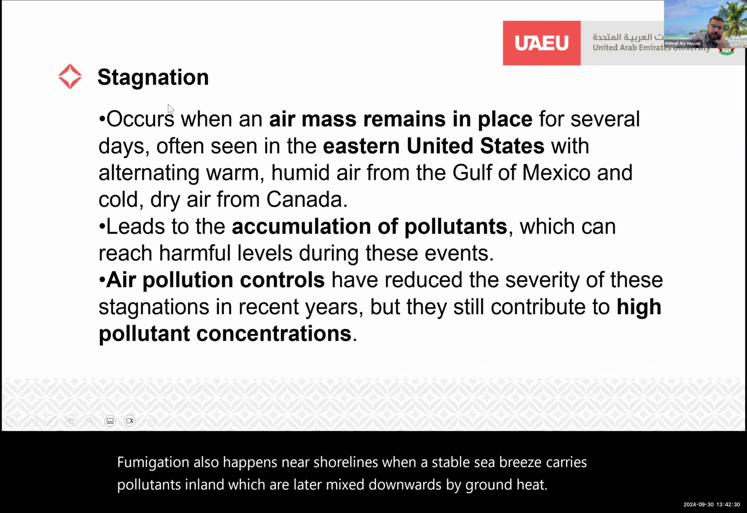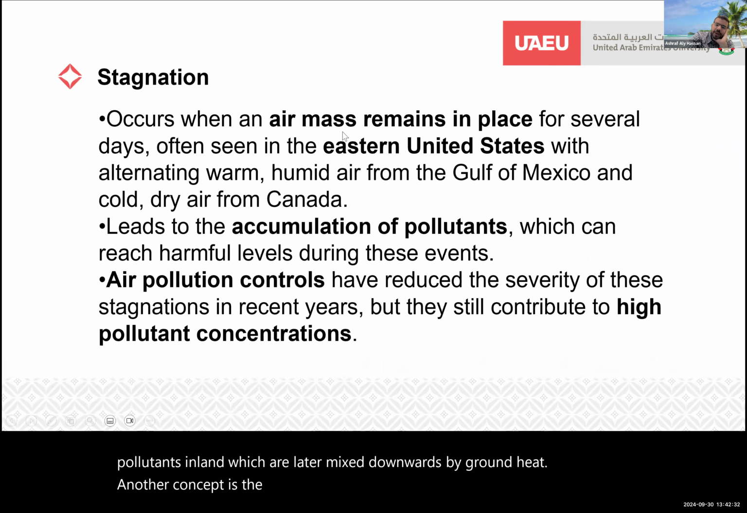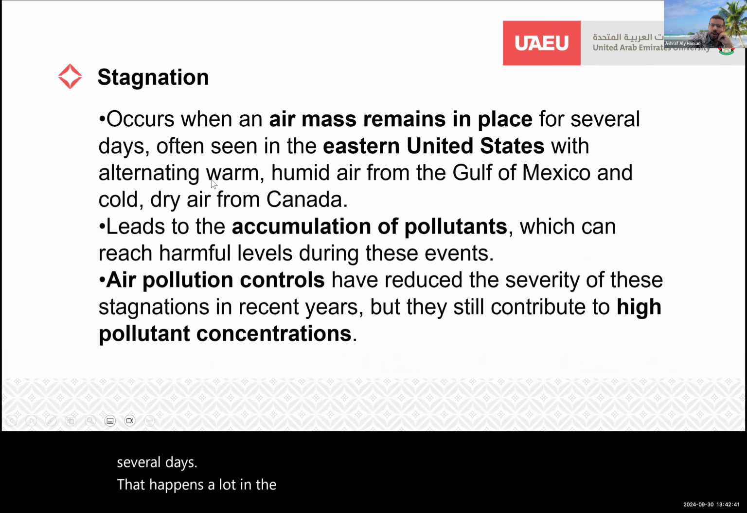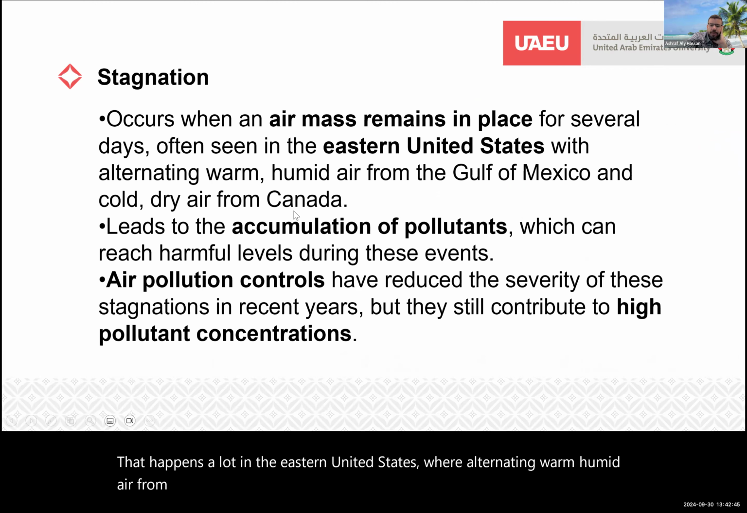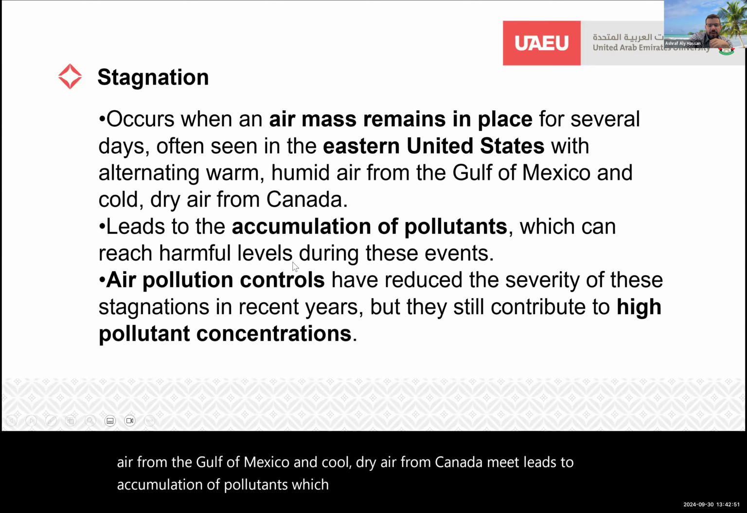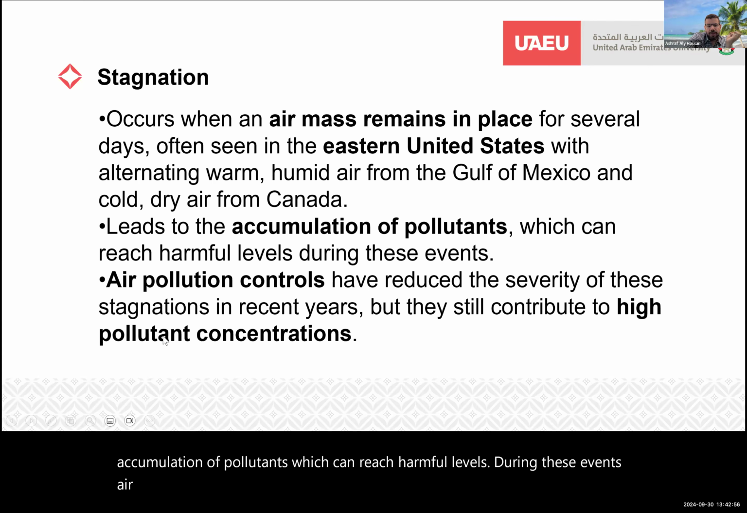Another concept is stagnation. That's when air masses remain in place for several days. That happens a lot in the eastern United States, where alternating warm, humid air from the Gulf of Mexico and cold, dry air from Canada meet. This leads to accumulation of pollutants, which can reach harmful levels during these events. Air pollution controls have reduced the severity of this stagnation in recent years, but it still contributes to high pollutant concentration.